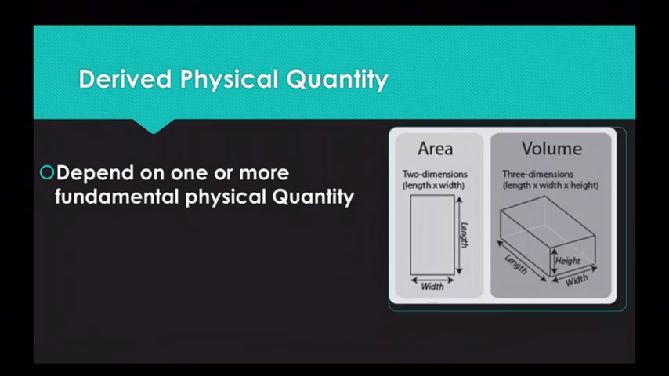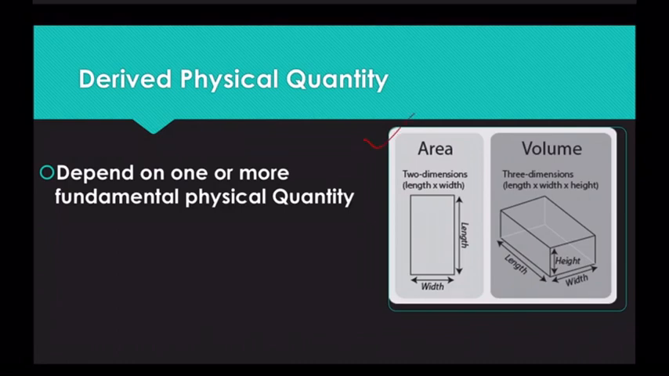And the second type of physical quantity is derived physical quantity, which is derived from the fundamental quantities. It is a combination of various fundamental quantities. For example, you take the area of a rectangular room. How will you calculate it? It is written as length into breadth. Or how will you measure the volume of a three-dimensional box? It is length into breadth into height.